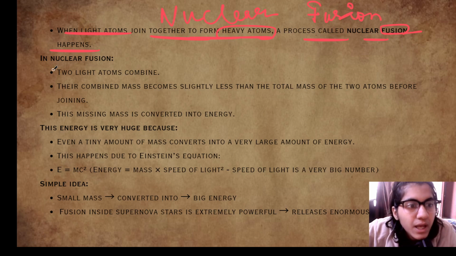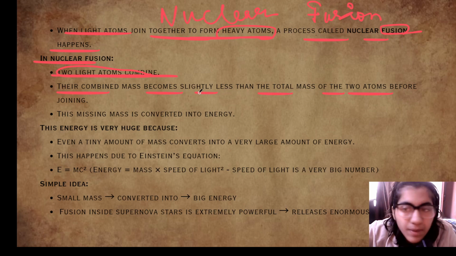In nuclear fusion, when two light atoms combine, their combined mass becomes slightly less than the total mass of the two atoms before joining. Suppose this is an atom of mass 12 and this is another atom of mass 14. When you combine them, what will you get?